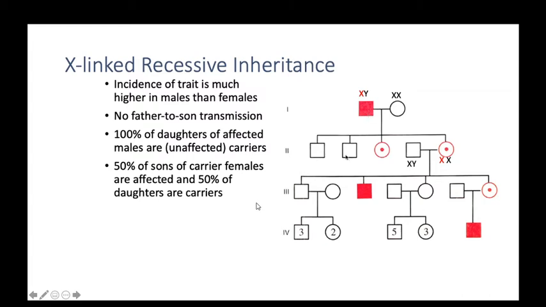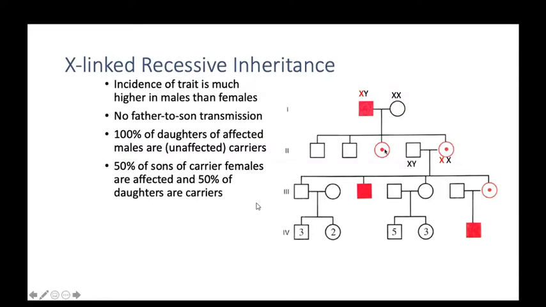This is the boy. Okay, and this is the girl. When the disease passes from father to daughter, the X chromosome came from father and has a recessive gene, and one gene came from mother.